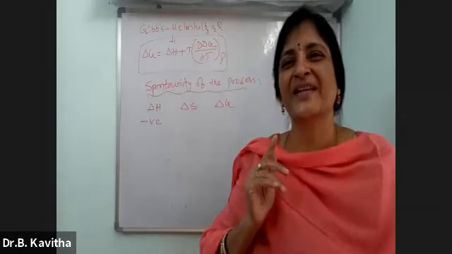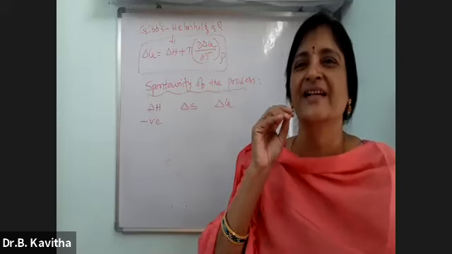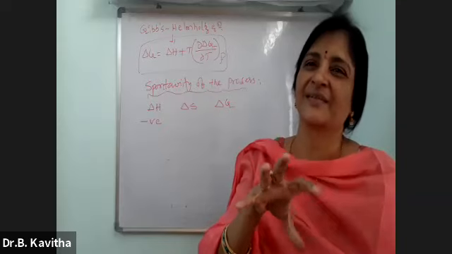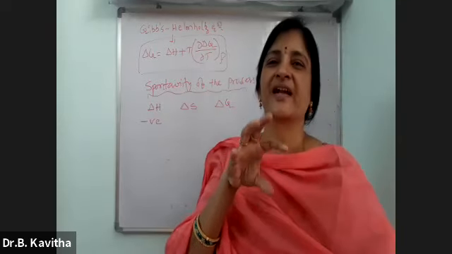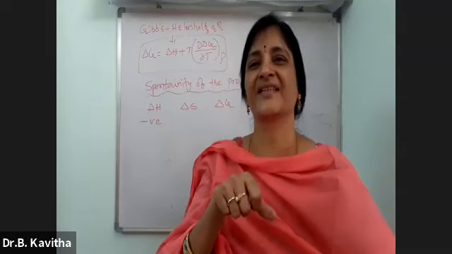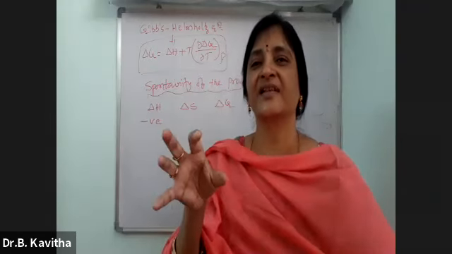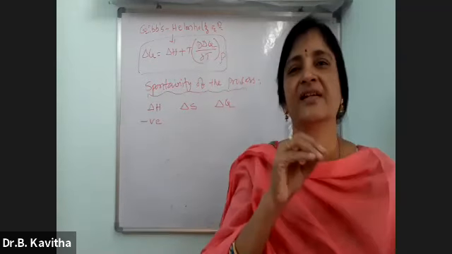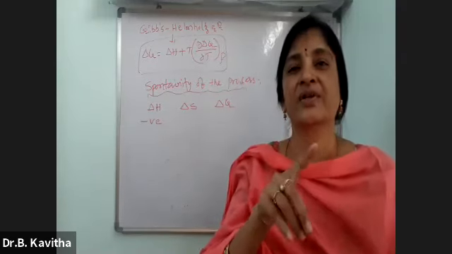Always, what does this entropy measure in the system? It measures the randomness in the system. Entropy is regarded as a measure of randomness, because as the randomness increases in the system, entropy also increases.